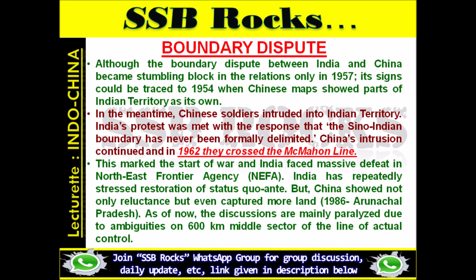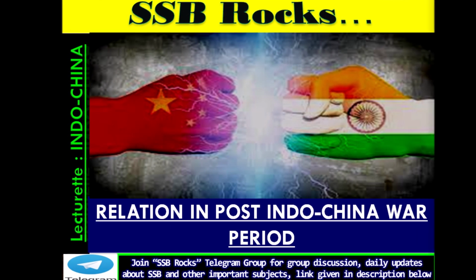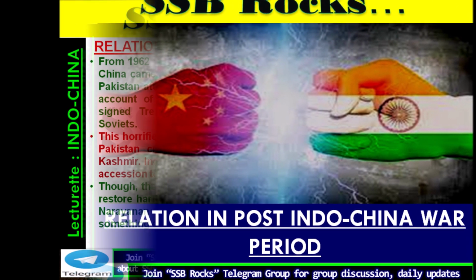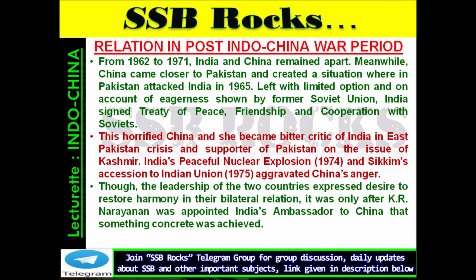Relations in the post Indo-China War period, from 1962 to 1971. India and China remained apart. Meanwhile, China came closer to Pakistan and created a situation wherein Pakistan attacked India in 1965. Left with limited options and on account of eagerness shown by the former Soviet Union, India signed the Treaty of Peace, Friendship and Cooperation with the Soviets. This horrified China, and she became a bitter critic of India in the East Pakistan crisis and a supporter of Pakistan on the issue of Kashmir.